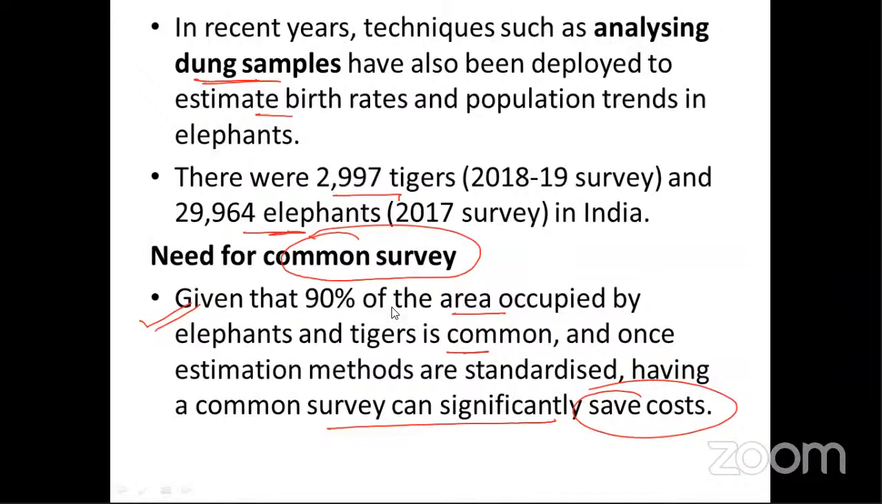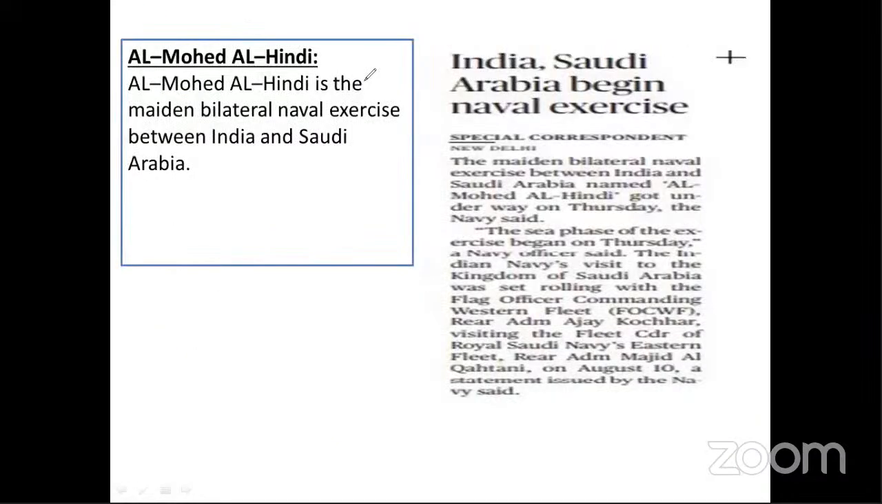Another important news article from the prelims point of view, and the first time you will see the name, is Al Mohammed Al Hindi. India and Saudi Arabia begin a naval exercise. Al Mohammed Al Hindi is the maiden bilateral naval exercise between India and Saudi Arabia. So again, this is very important for your upcoming prelims exam.